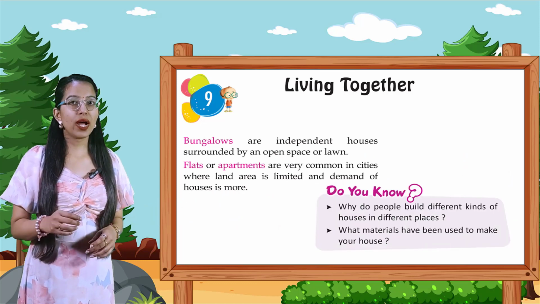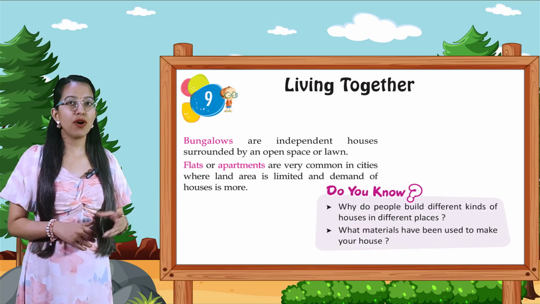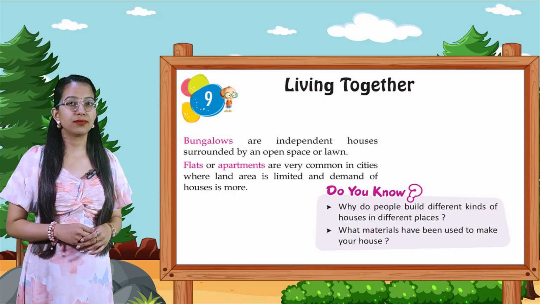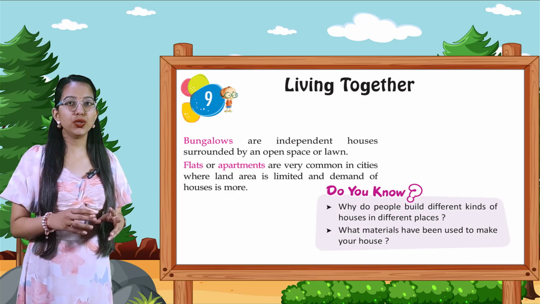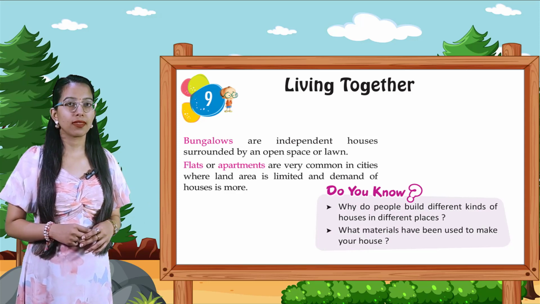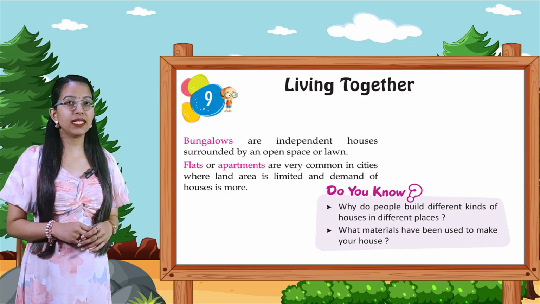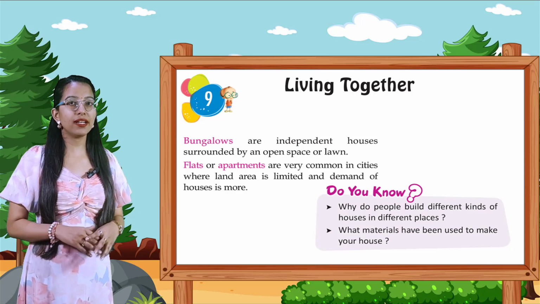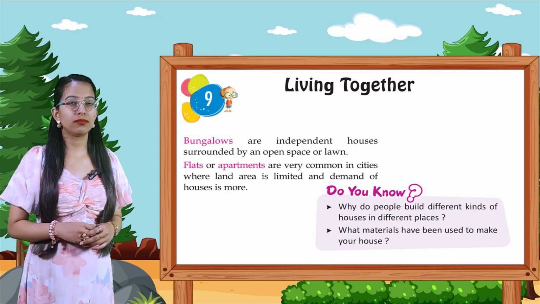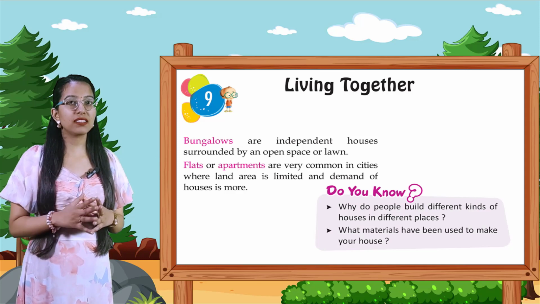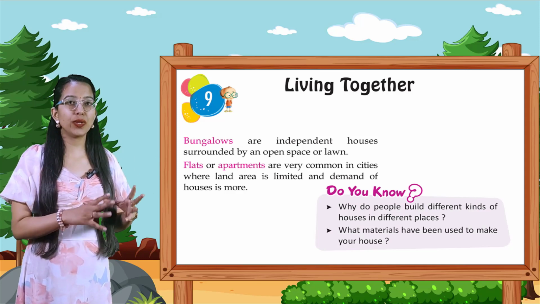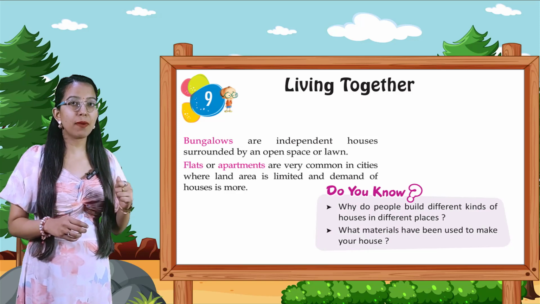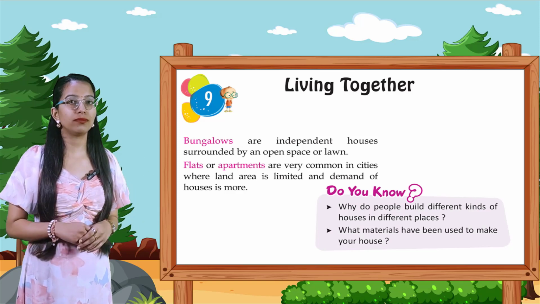Do you know why people build different kinds of houses in different places? What materials have been used to make your house? Bungalows are independent houses surrounded by an open space or lawn. Flats or apartments are very common in cities where land area is limited and demand for houses is more.